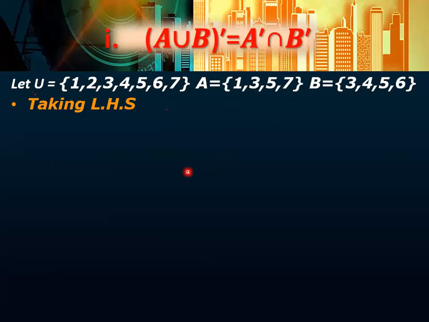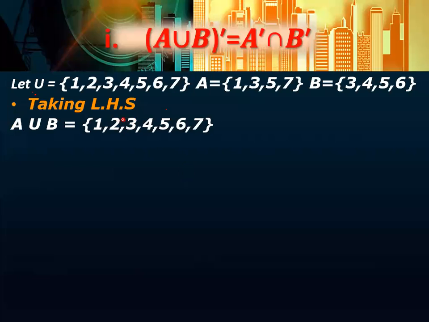Okay, so A union B, ignore this one. Now A union B. In A union B, you will take this one. So the direct answer for A union B is 1, 3, 5, 7, and as you have 4 and 6 here, you will simply write 1, 3, 4, 5, 6, 7 equals A union B.